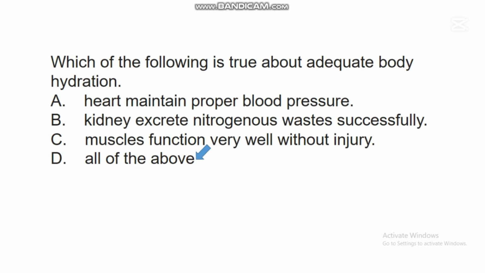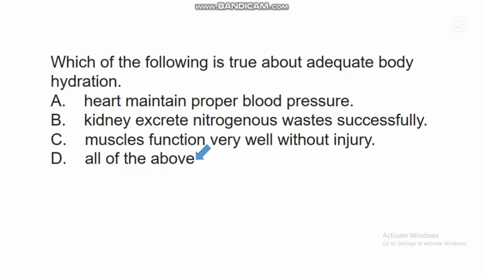All of the above. There are many things that will happen when there is adequate body hydration. When there is adequate water balance in the body, the heart will maintain proper blood pressure. Studies have also shown that the kidney excretes a lot of nitrogenous waste successfully when the level of water in the body is balanced.